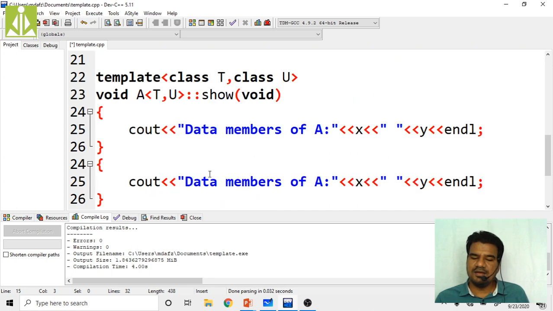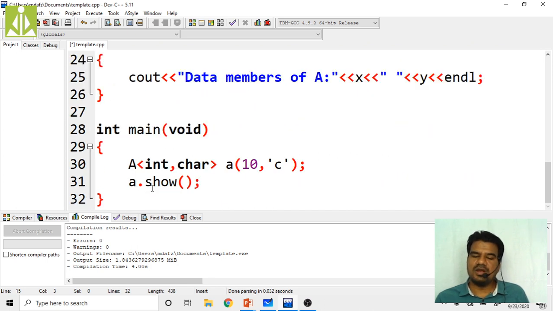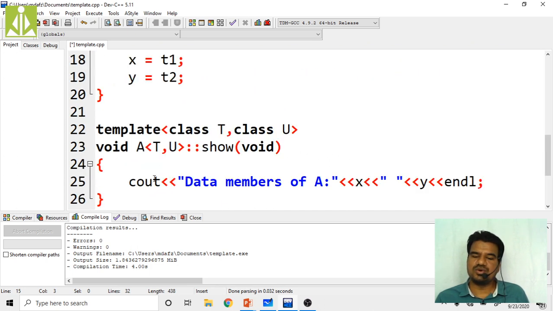So that same thing we are printing. We are calling the show function on that same object, so we are printing the data members of A, X and Y. X is 10 and Y is C. The same thing we will get on the output screen. Quickly you see that one.